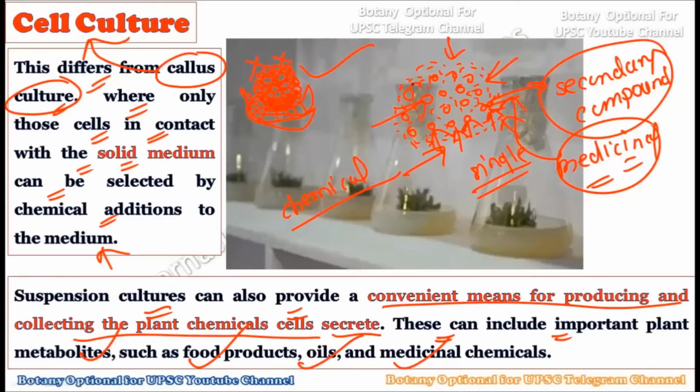If these cells are not producing them naturally, we can provide stress to these plants to produce that particular chemical. Once they produce this chemical, we can extract it at a very large scale and use it for human purposes. So the second most important thing provided by the cell culture is to extract chemicals from the plant cells, which are secreted when they are given a particular stress.